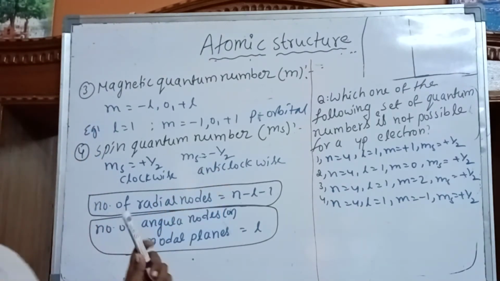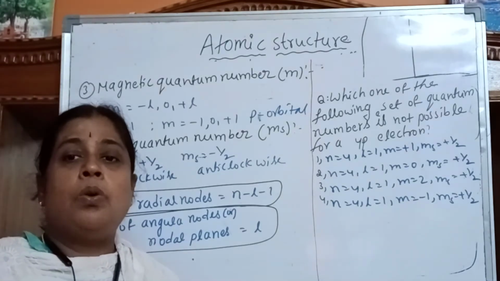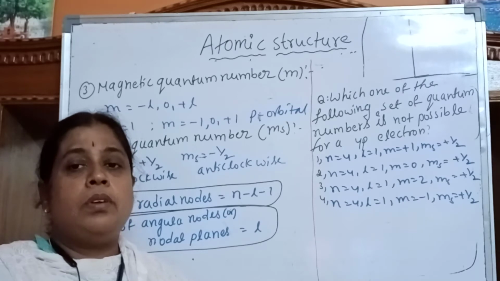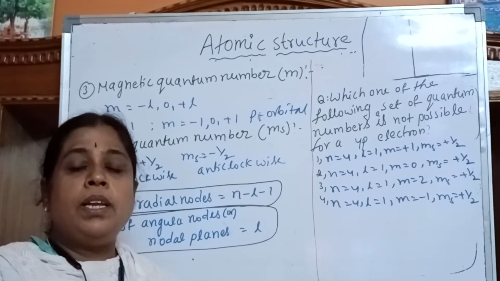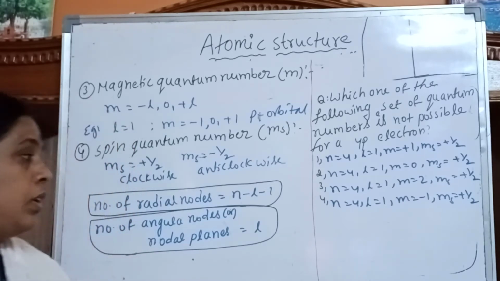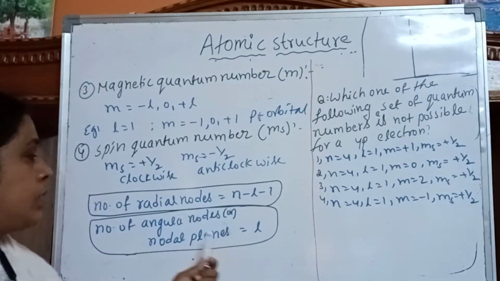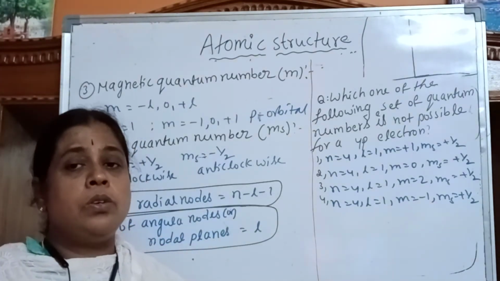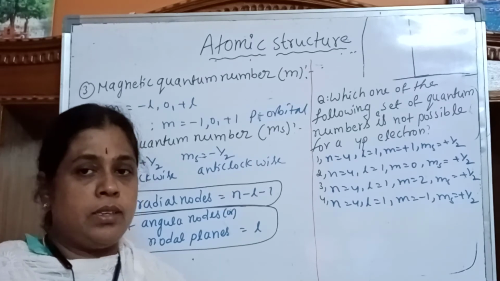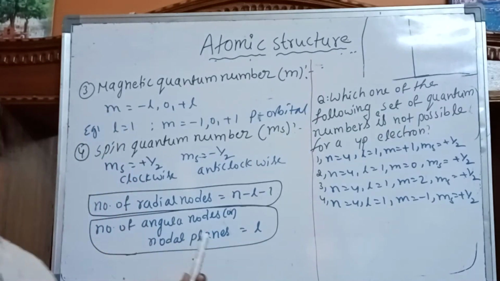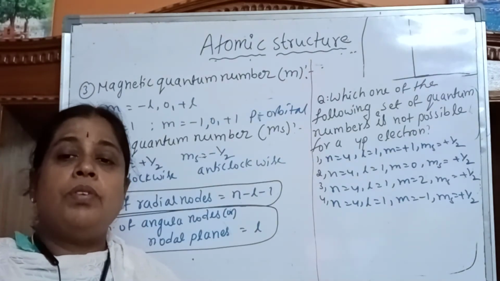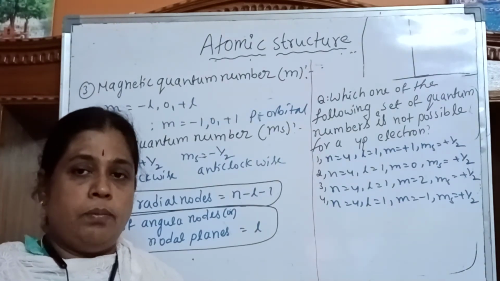So actually, radial nodes mean nodal points. So what is a nodal point? The space where the probability of finding an electron is 0. We have two types of nodes. One is radial nodes, which are also called nodes or nodal points. For calculating the number of radial nodes for a given orbital, we use a formula.